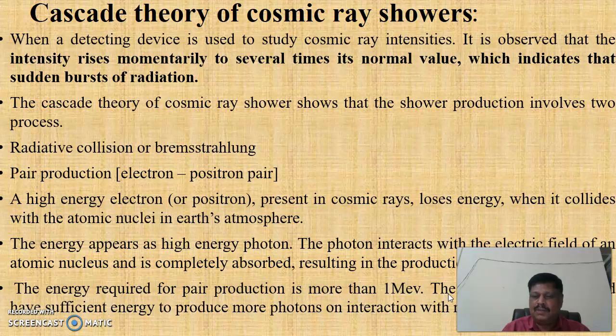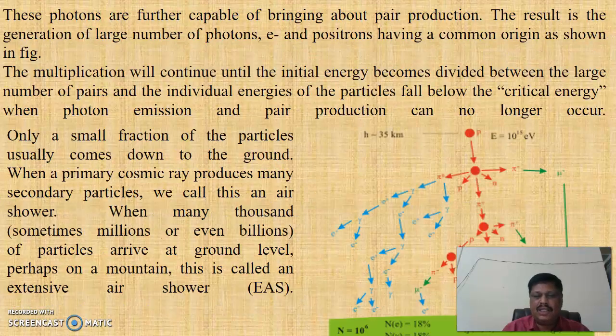The electron-positron pairs so produced have sufficient energy to produce more photons on interaction with the nuclei. These photons are further capable of bringing about pair production. The result is the generation of a large number of photons and electron-positrons having a common origin, as shown in the figure. So this figure shows how the large number of cosmic rays are produced which are reaching the Earth's surface.